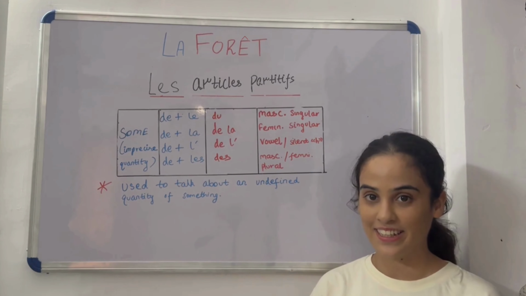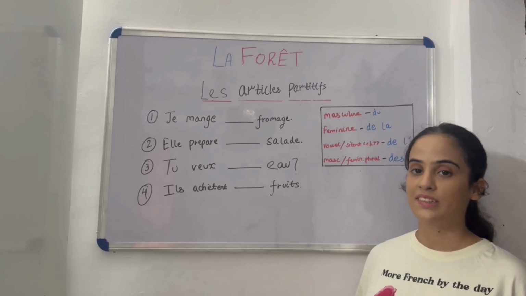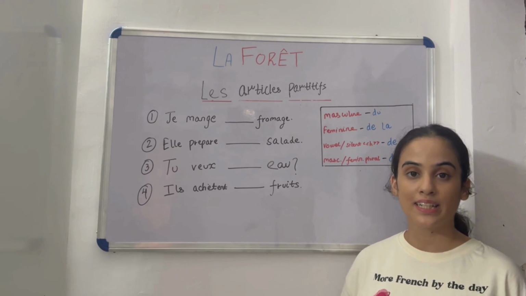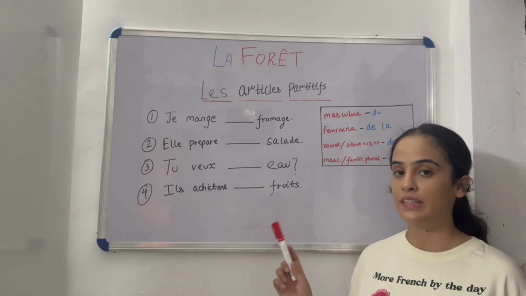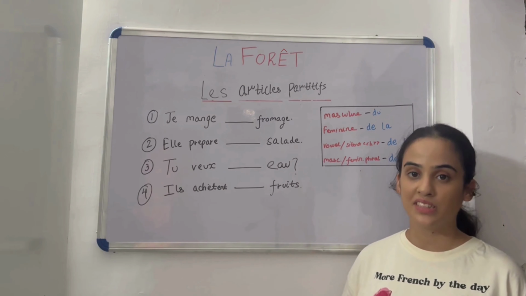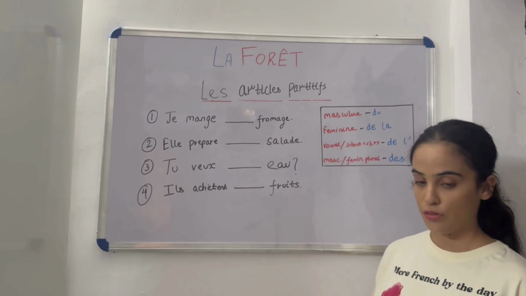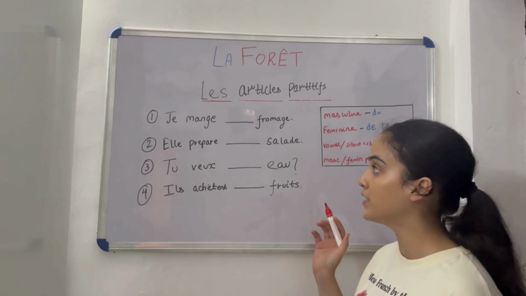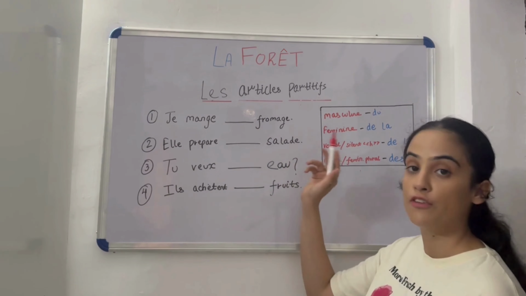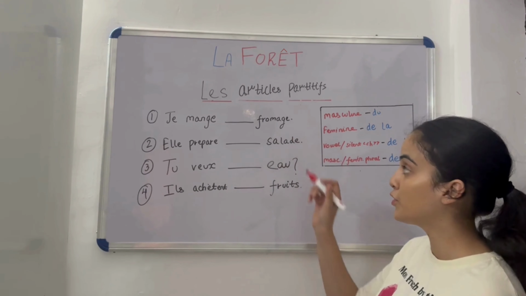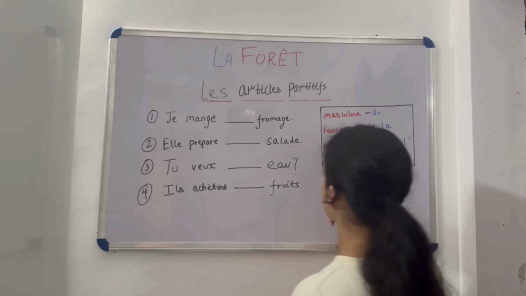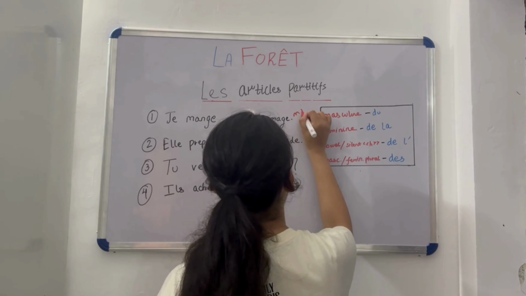So now let's start solving these sentences. Whenever you are doing an exercise for les articles partitifs, first you have to see the gender of the words given after the dash. So we will do that first. The first sentence is je mange dash fromage. Here the word fromage is masculine, so we will put that.